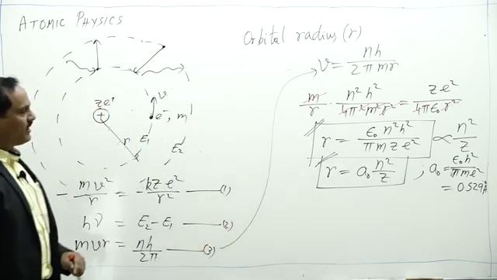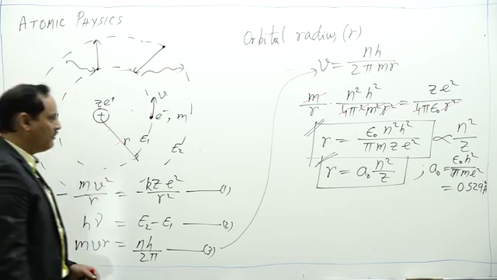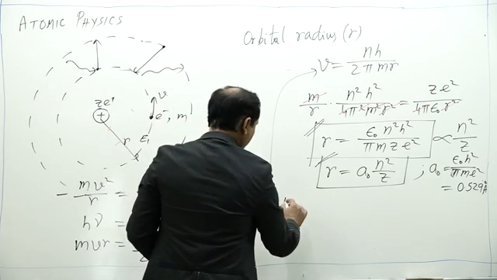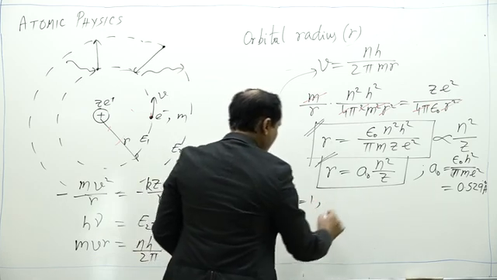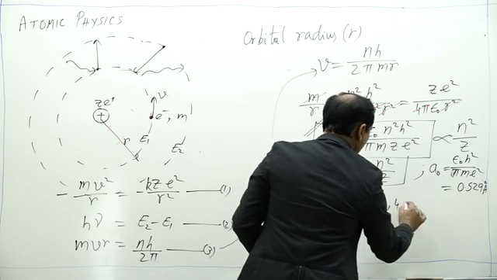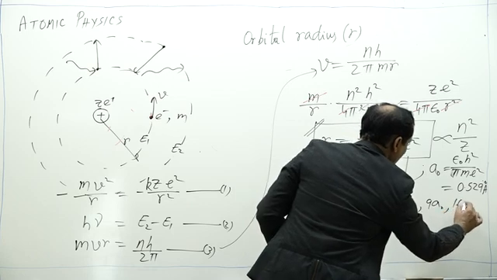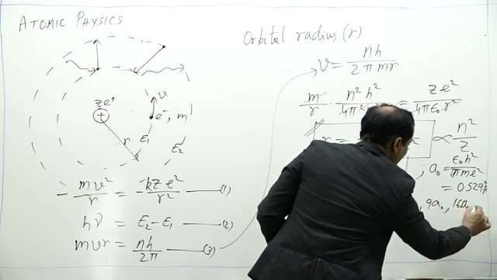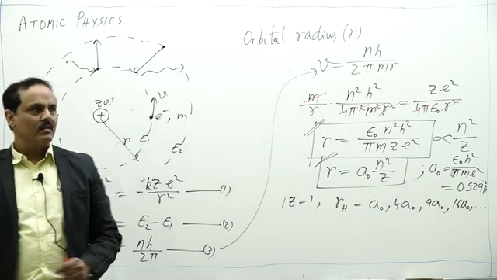So if I consider the permitted radius for hydrogen atom, for hydrogen atom z is equal to 1 and we have RH equal to a naught, 4 a naught, 9 a naught, 16 a naught, etc. So these are the permitted radius.